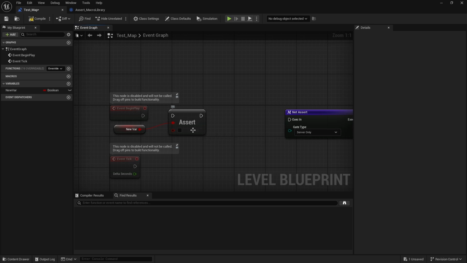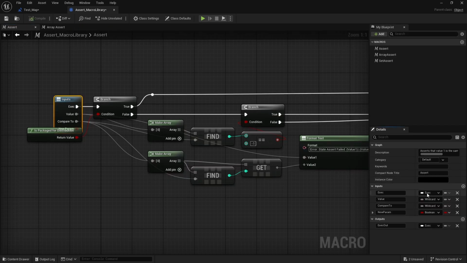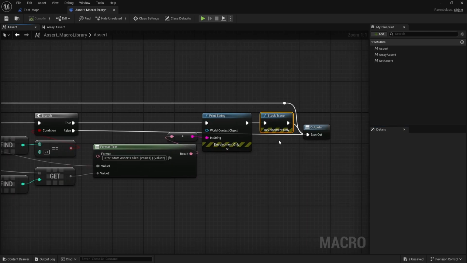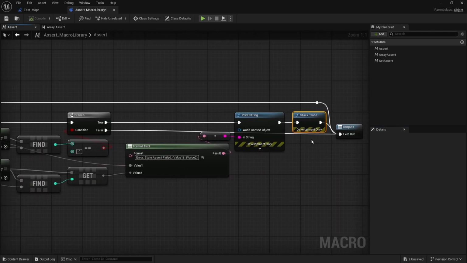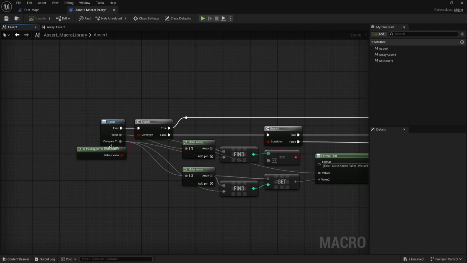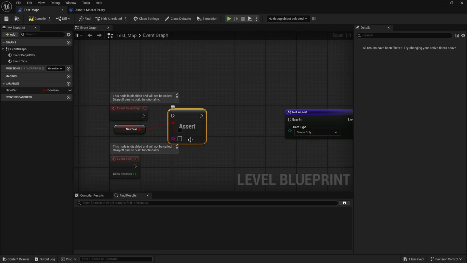So that type of assert just has an extra thing in here. It's going to have a string, like if you want a custom message with your assert, because this stack trace can give you an idea of where this assert is and when it failed, but you can do some additional stuff if you need. So then if I save this, you can see I can also add a note in here.